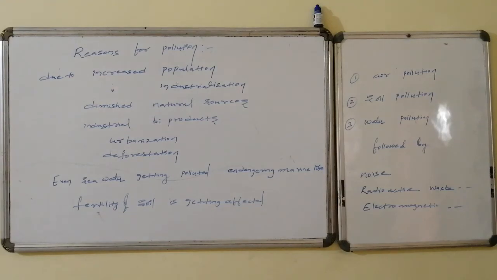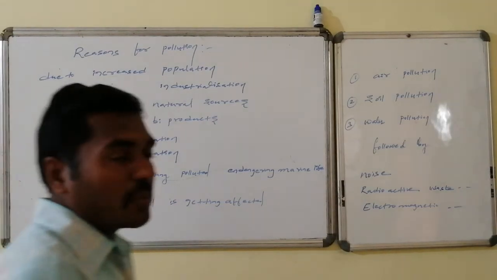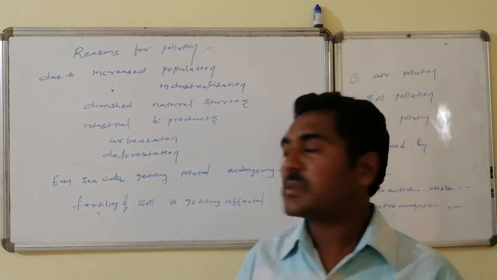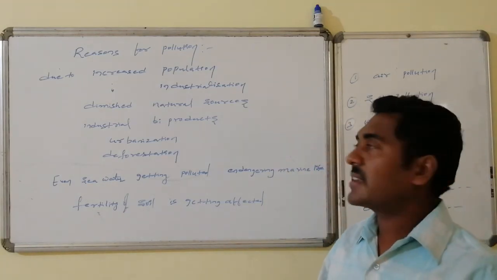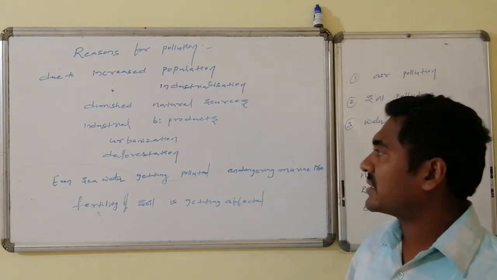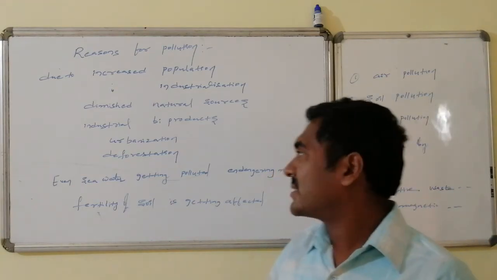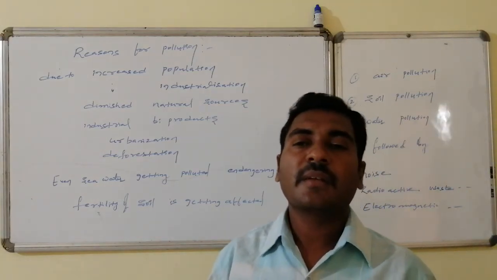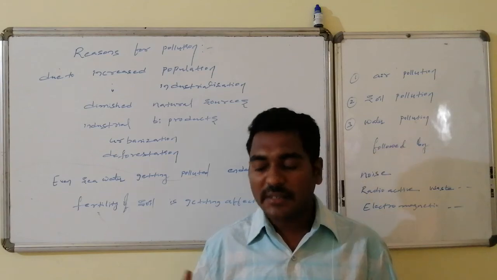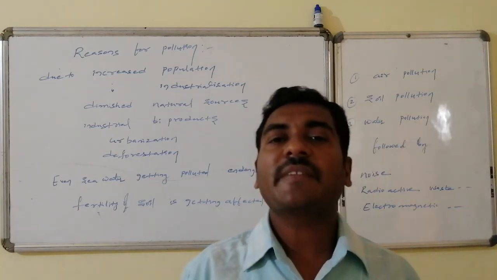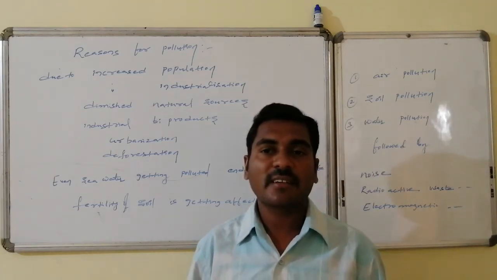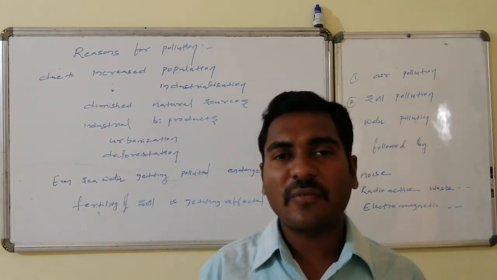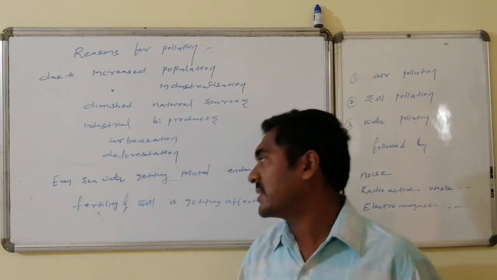Reasons for pollution: due to increased population, pollution is generally increasing. Increased population leads to an increase in industrialization, diminishing of natural resources and industrial byproducts, followed by urbanization and deforestation. These are responsible for pollution. Even new technologies lead to new industries. The new innovations coming from science and technology, in the form of new industries, also offer new challenges for the environment in the form of new primary as well as secondary pollutants.